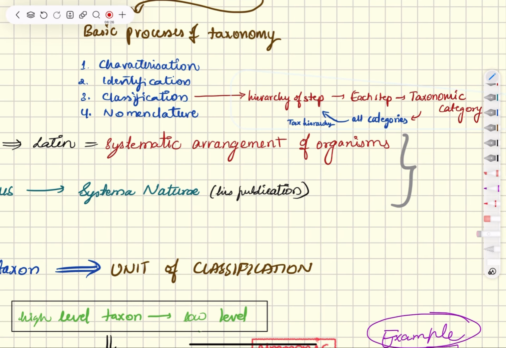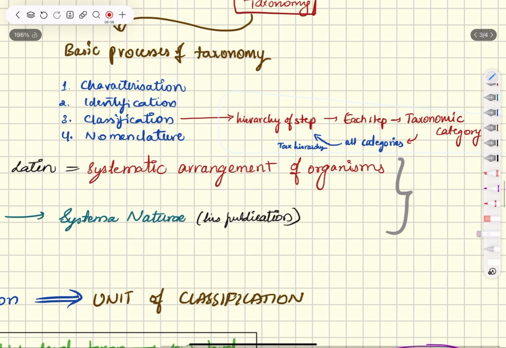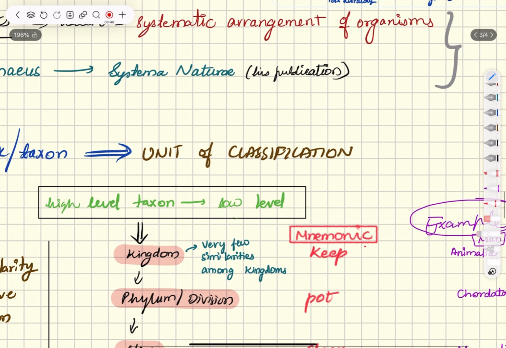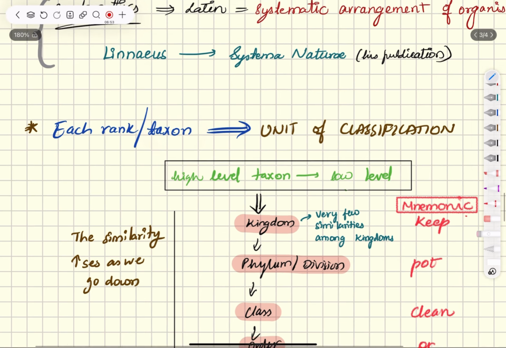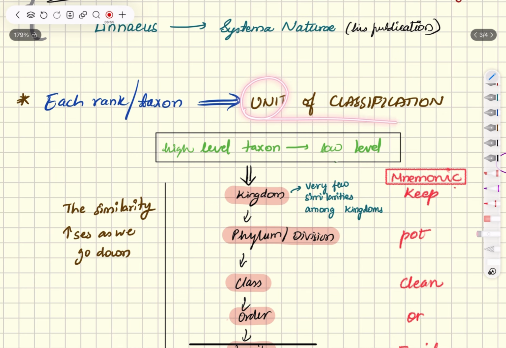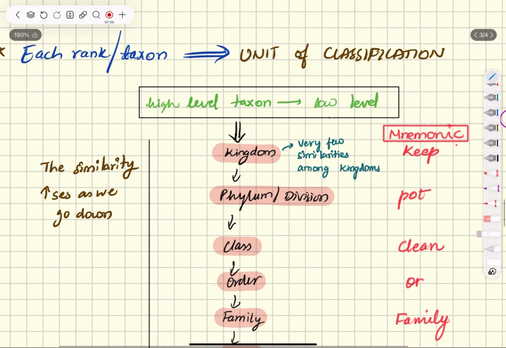So what's classification? Classification includes a hierarchy of steps. It is not like just classify it. There are a number of steps to name and classify an organism, right? So each step is called a category, and all the taxonomic categories make one hierarchy. So it's a hierarchy of steps, taxonomic hierarchy. Then moving on, each rank is also called a taxon. It is the unit of classification. Remember this is important. Each rank or taxon is called the unit of classification.